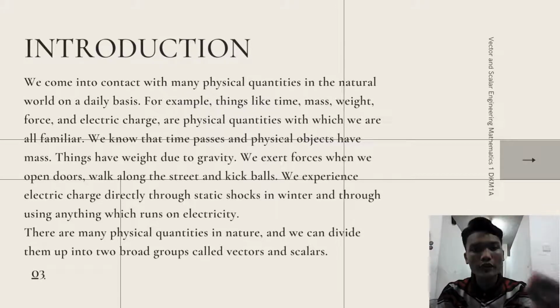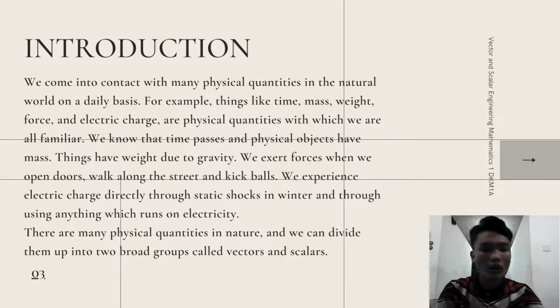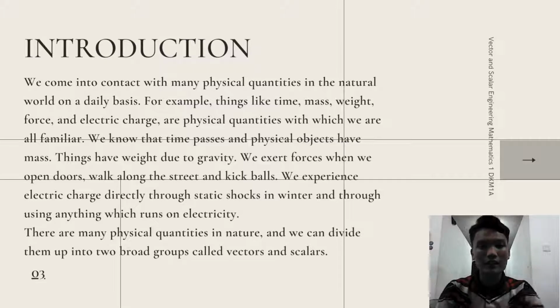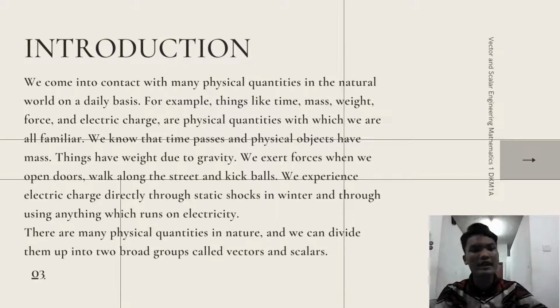Things have weight due to gravity. We exert force when we open a door, walk along the street, and kick balls. We experience electric charge directly through static shock in winter and through using anything which runs on electricity.